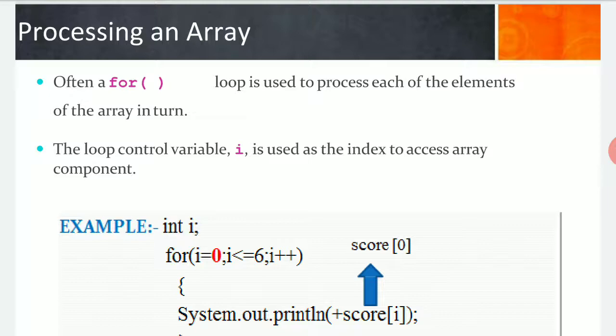Because when we define an array, say for example a for loop is there, if I'm writing i equal to 0, i less than or equal to 6, and i plus plus, it means I have started my initialization from a for loop, assuming that when I'm starting the function of implementing data on an array, I consider that initially it is 0.